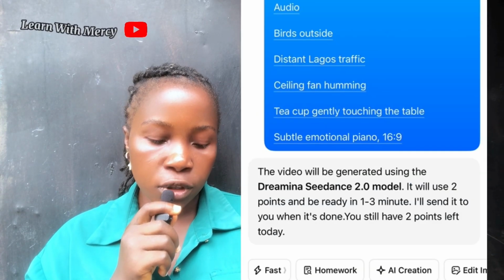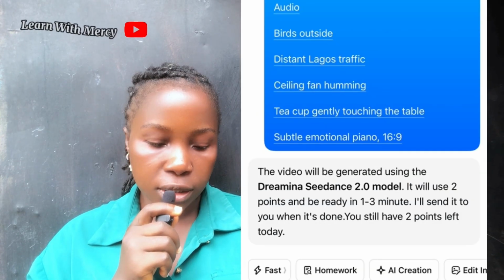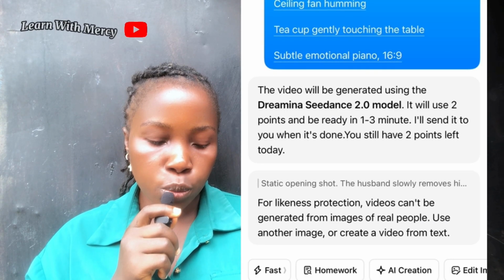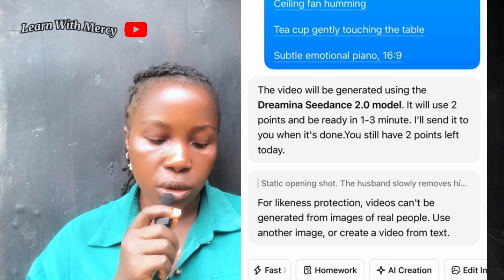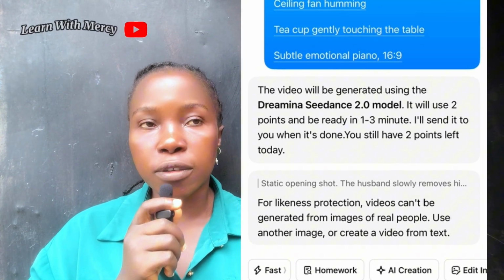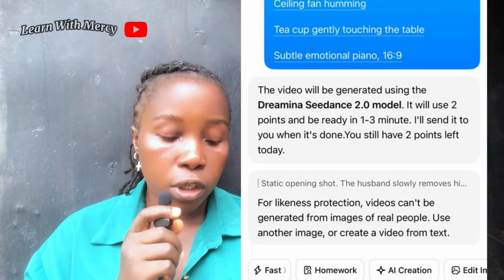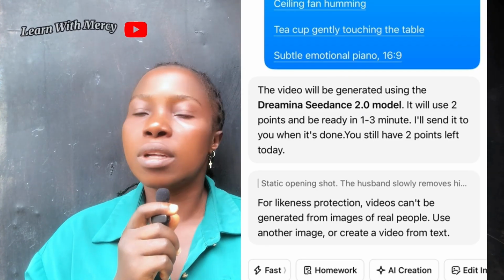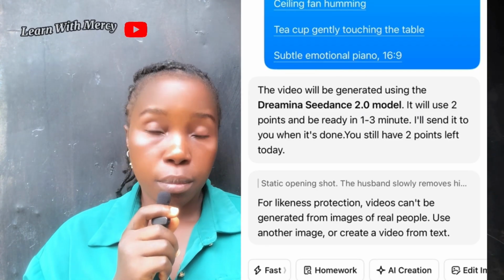So it says this video will be generated using a Dreamina Seedance 2.0 model. Okay, I choose 2.0 model. It will use 2 points and be ready in 1 to 3 minutes. I will send it to you when it is done. You have 2 points left, which means that this app gives you 3 points every day. Each point is a 10 seconds video.